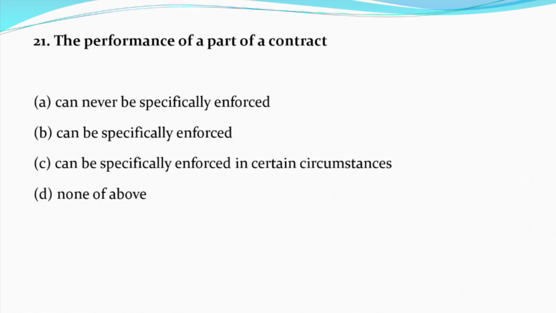Now question number 21. The performance of part of the contract, option A, can never be specifically enforced. Option B can be specifically enforced. Option C can be specifically enforced in certain circumstances. Option D, none of the above. And the correct answer is option C, that is can be specifically enforced in certain circumstances.